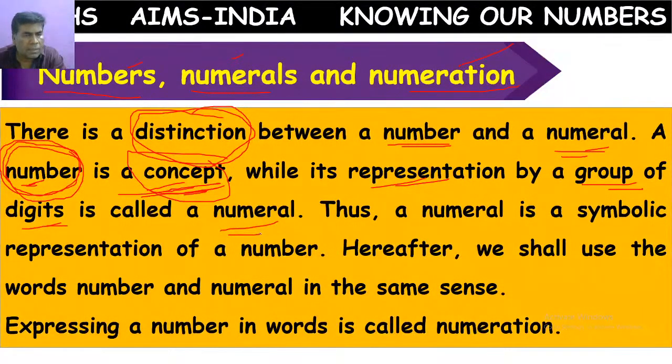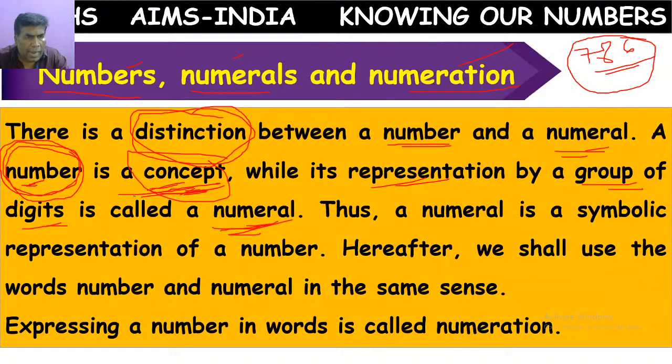Suppose I write 7, 8, 6 like this. Actually we call it a number, 786, but actually we have to call it a numeral, not a number. In general usage, number and numeral are both used with the same meaning, but according to the actual definition, both are different. Number is only a concept.